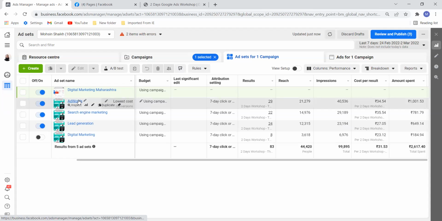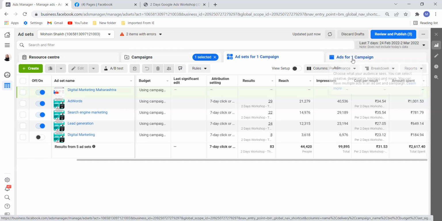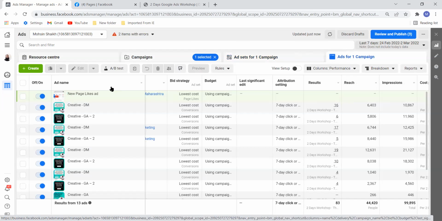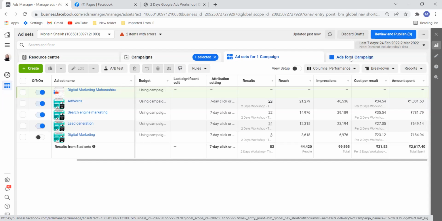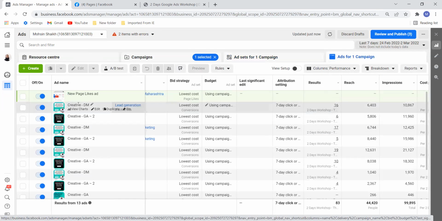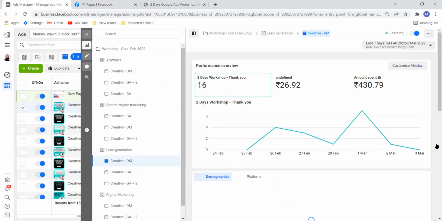And in every ad set, I have 3 different pictures. If I go here and click view, see, 16 people came from this.